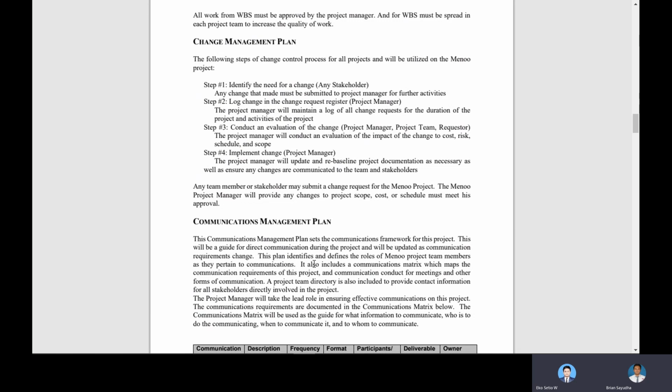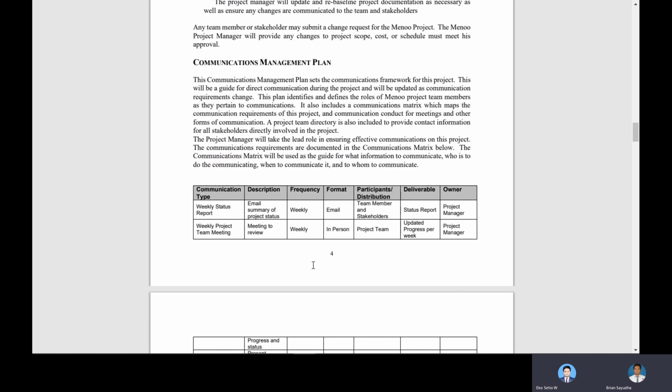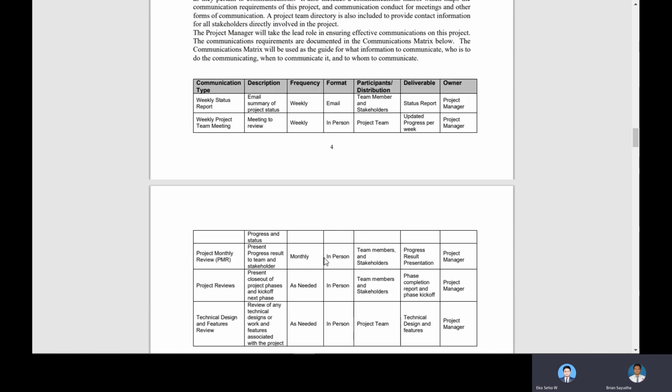And then for the communications management plan, as you can see, this is the communication management plan. This will be a guide for direct communication during the project and will be updated as communication requirements change. In the table below, the first communication type is the weekly status report.